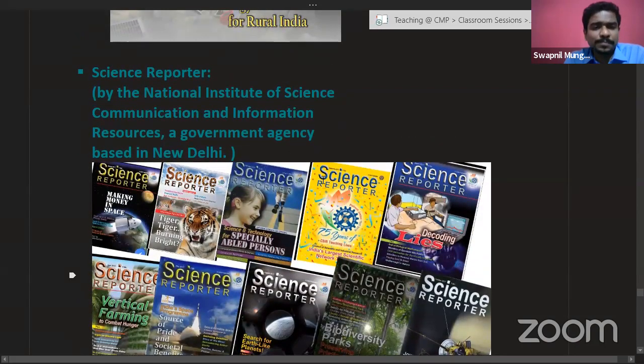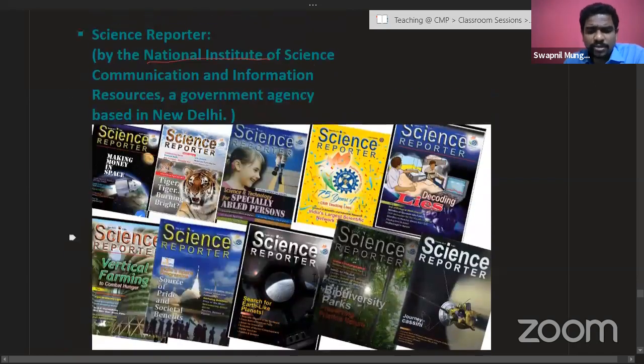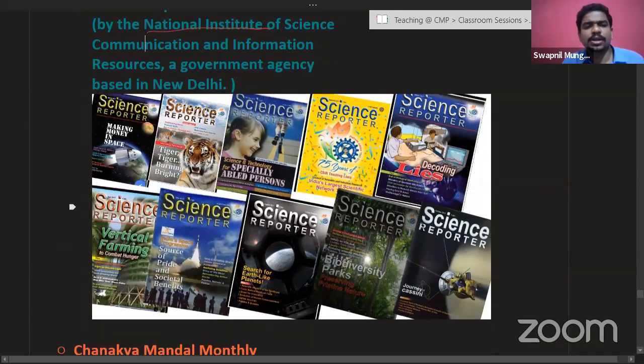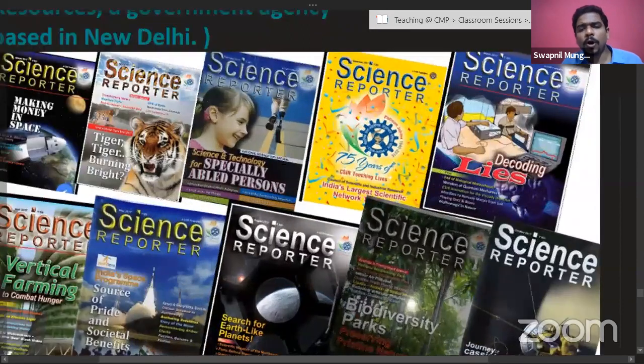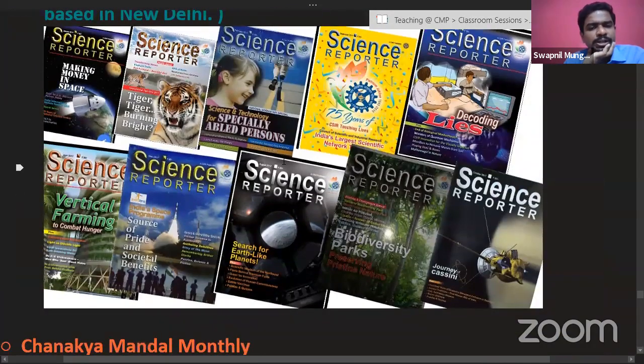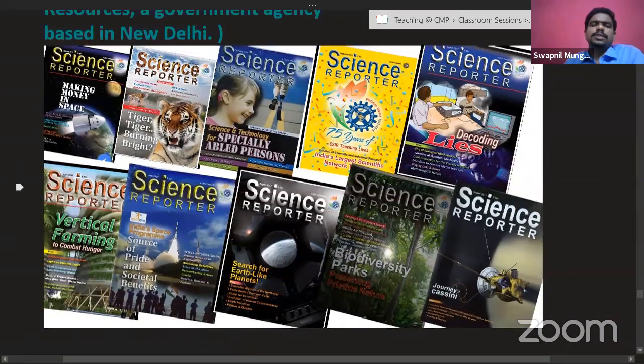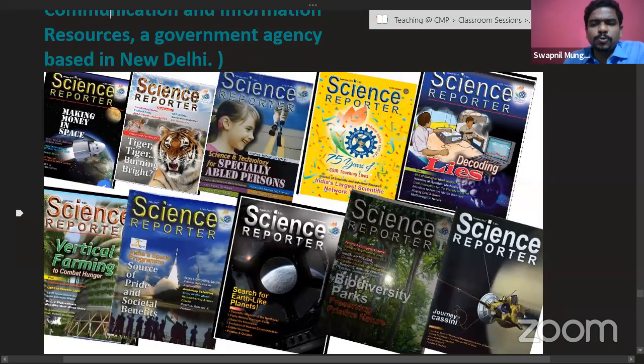So Science Reporter is published by the National Institute of Science Communication, Government of India. It is again a very good magazine. But all sections of Science Reporter are not going to be important. In our Sadashivpet and Warje centers, you will be able to get copies of Science Reporter to read, and it is available for e-subscription online.